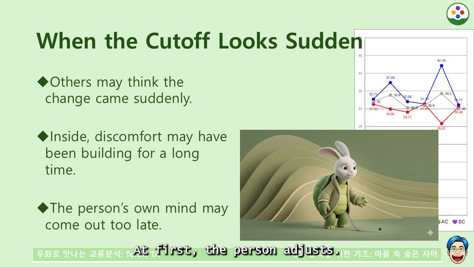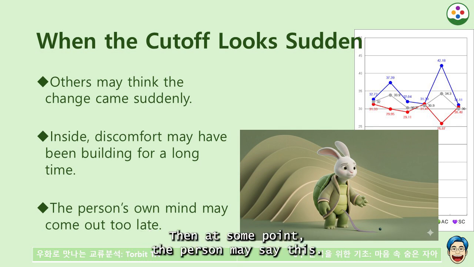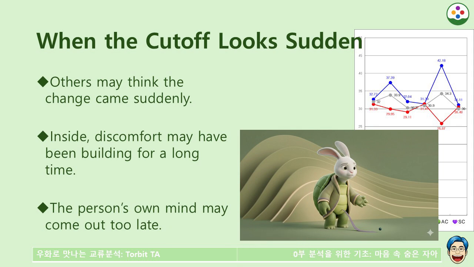At first, the person adjusts. First, the person endures. The person watches the atmosphere. The person regulates so the other person is not uncomfortable. Then at some point, the person may say this.